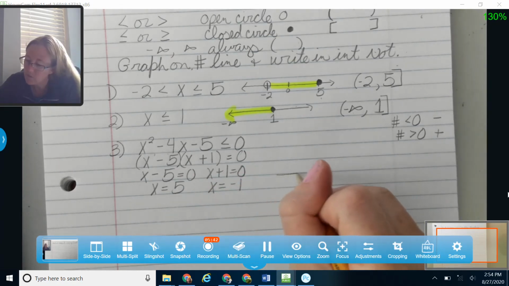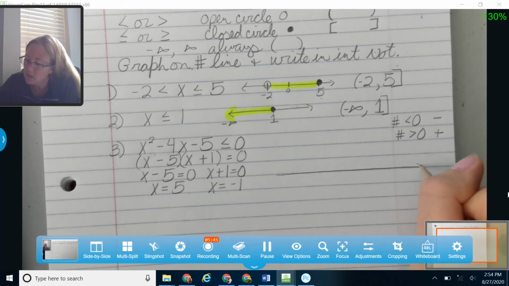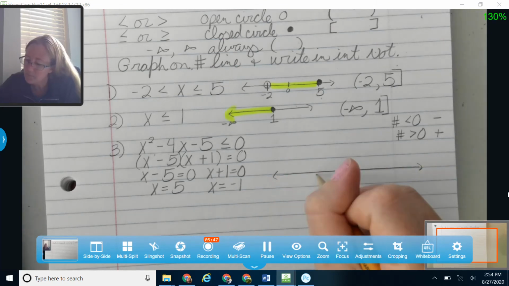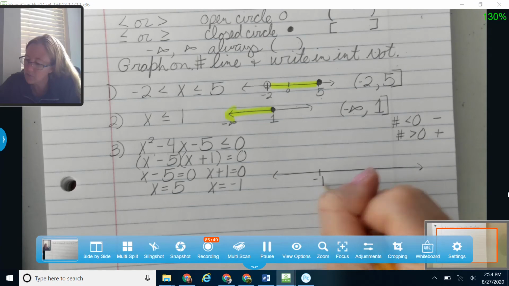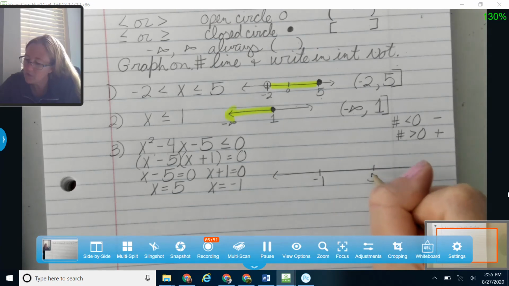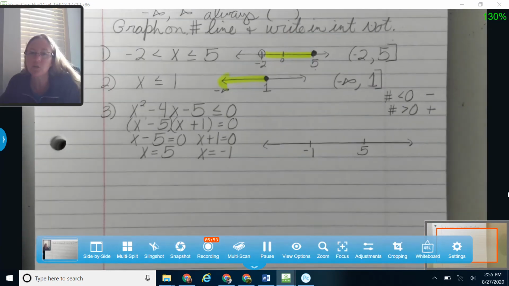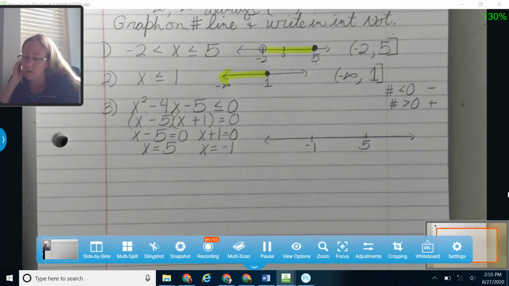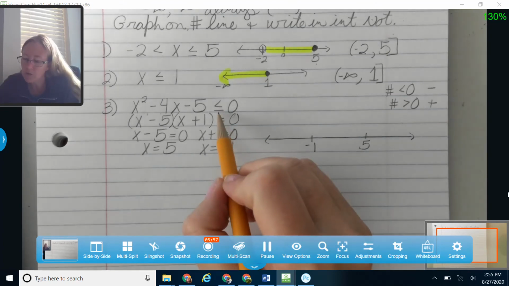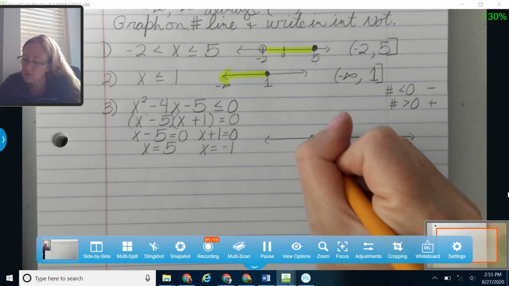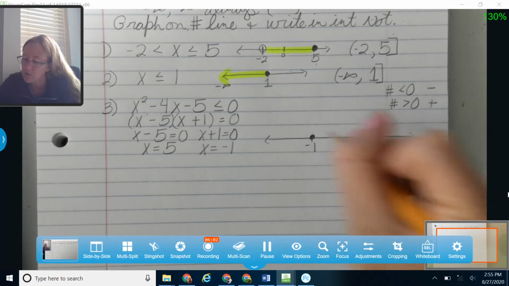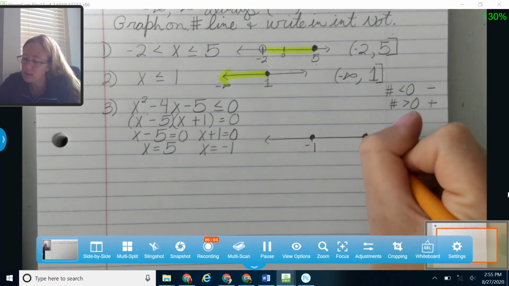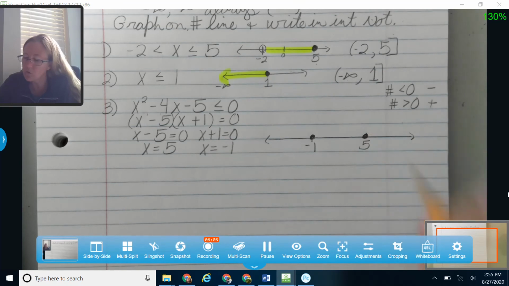All right, so let me go over here and draw those on a number line real quick. Here's negative 1, and up here is 5. And again, the nice part about a number line is it makes you put those things in order. Okay, I'm talking about less than or equal to, so I'm going to use solid circles on both of those. If I was just looking at less than, I would use an open circle on both of those. So closed circles on those.